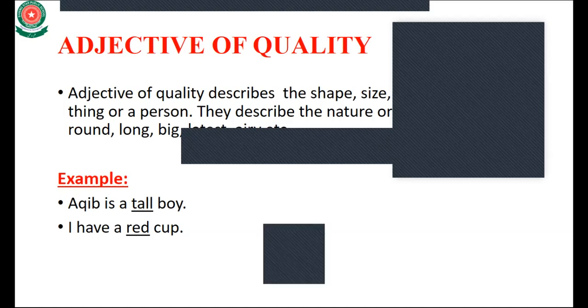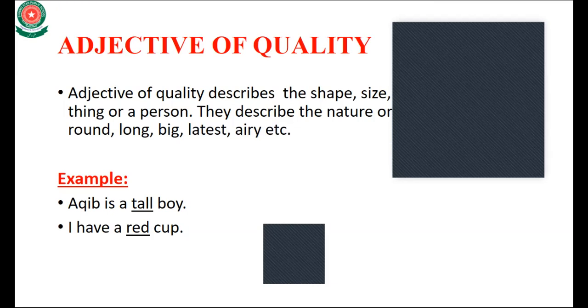First question is that size is also a quality. Yes, size is also a quality. Okay, it comes under adjective of quality. Next is uncountable. Those adjectives which you can't count, like your hairs, you can never count them. These are called uncountable.